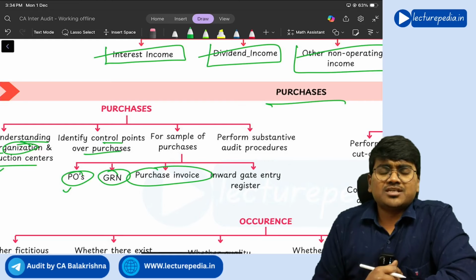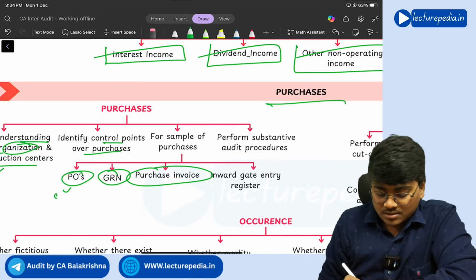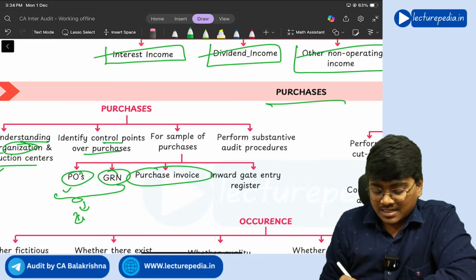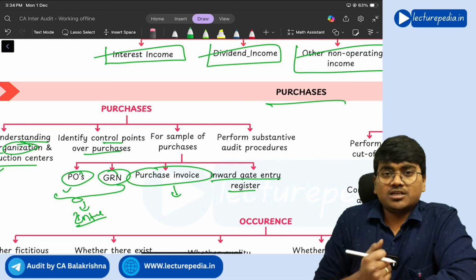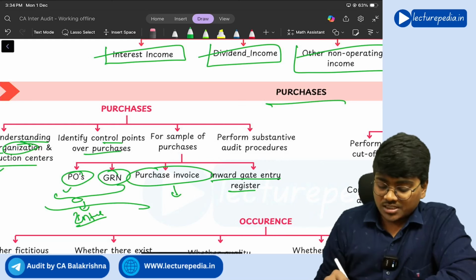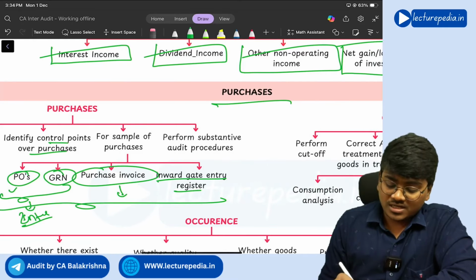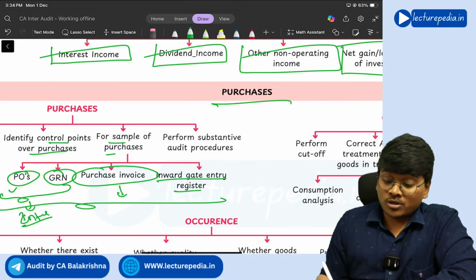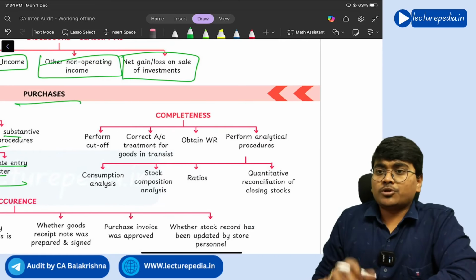Next, of course, purchase invoice, which will be given by the vendor. See, first these two are internally generated documents, this one is external. Next, inward gate entry register while entering into the godown. So these are the documents that the auditor needs to verify for sample purchases and perform substantive audit procedures. Substantive means detailed audit procedures.